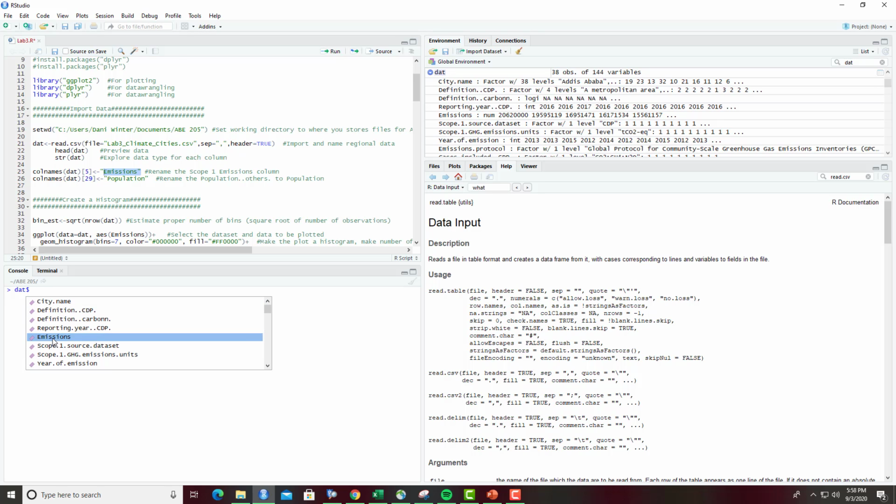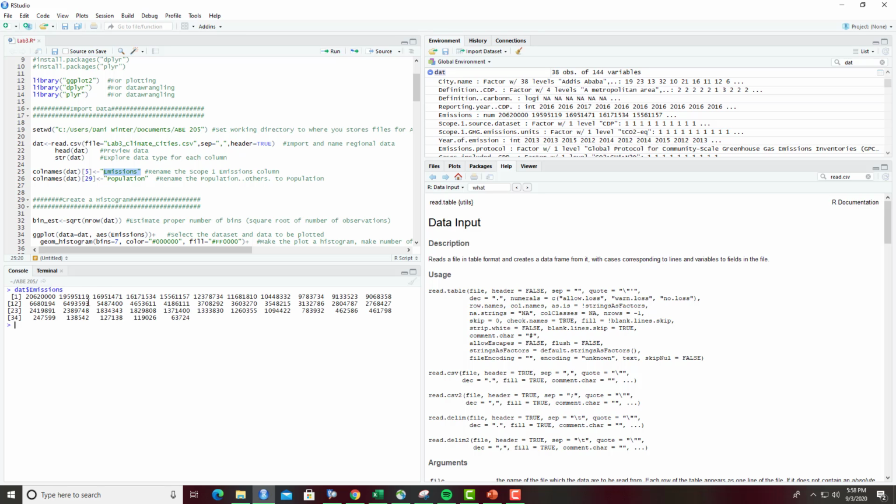So when I use this $ sign, it'll pop up this drop-down list. This is really helpful for avoiding syntax errors, because if I forget what each column name is, it shows them here. For example, if I were to type just emission and leave off the s, I would have an error in my code. So this is a helpful way to avoid errors if you're not necessarily sure what your column name is. And so I'll go ahead and hit enter, and you can see that I've printed all of the values in the emissions column.